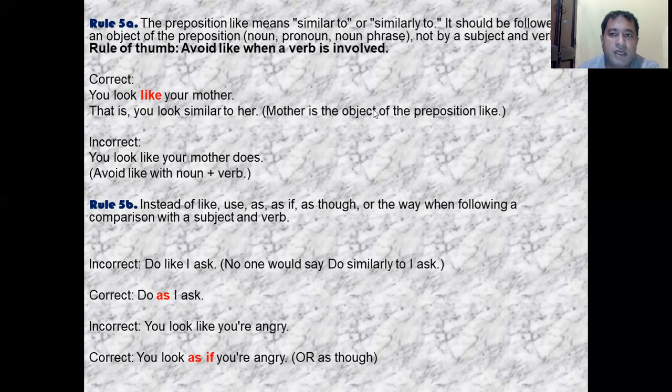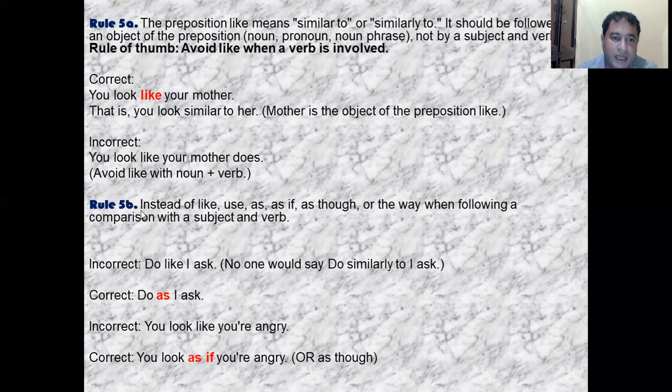So you should not use the preposition like if it is followed by a subject and verb. Whenever you are using the preposition like, it should be followed by the object of the preposition, that is a noun, pronoun, or noun phrase, but not by a verb. Avoid like when a verb is involved.